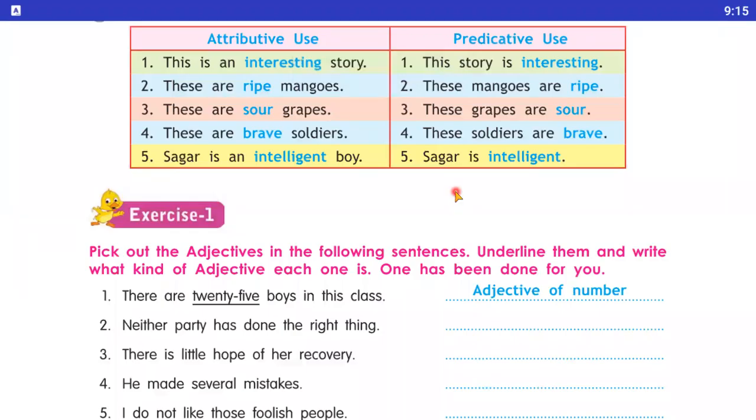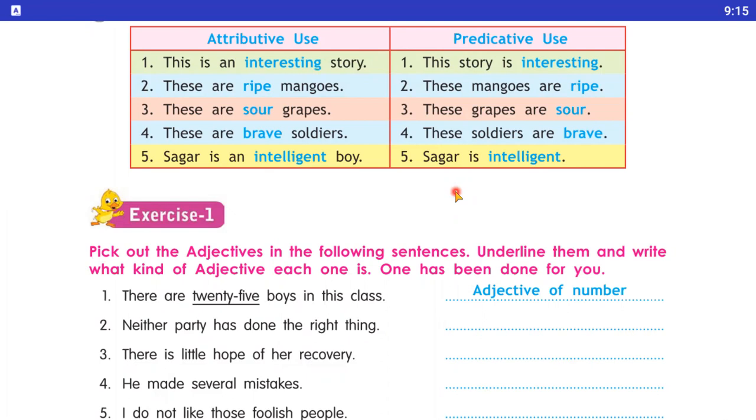So yesterday we discussed chapter number 6, the adjective and its kinds. Today we will discuss the attributive and predicative adjective, where we use an attributive and where we use a predicative adjective. Adjectives can be used both attributively and predicatively. जो adjective होते हैं वो both use करते हैं as attributive and predicatively.